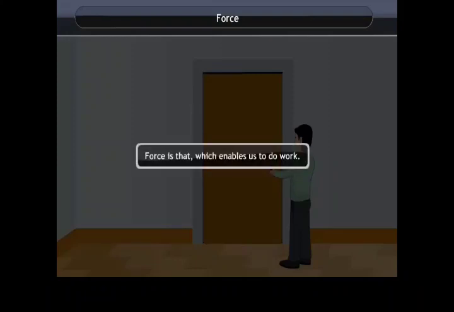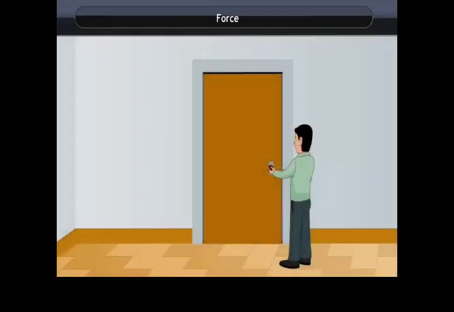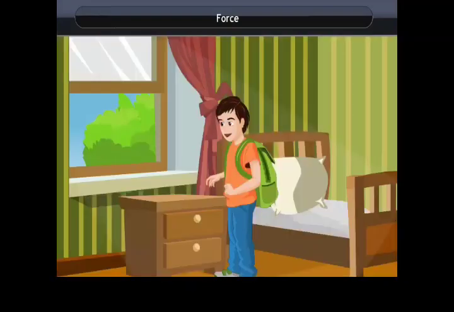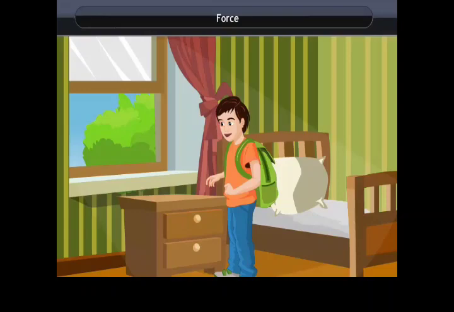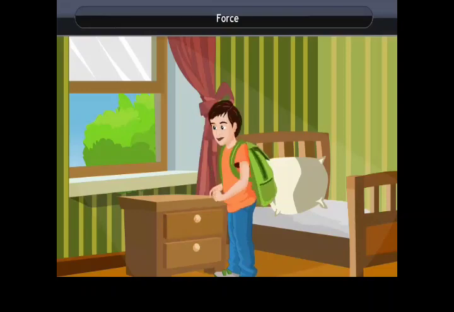Force. Force is that which enables us to do work. For example, if we want to open a door, either we push or pull it. A drawer is pulled to open and pushed to close. Therefore, force is said as push or pull.